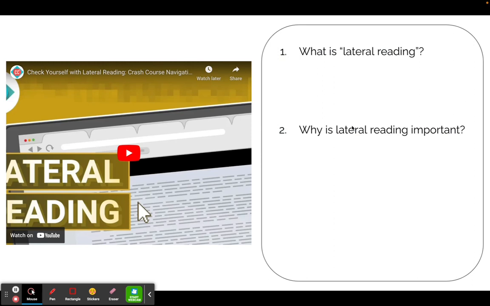So to start off, we're going to be watching this video, not all of it, most of the video, about lateral reading. This is going to help us with trying to find some sources. Last week, you might have forgotten because it was so brief, but we did technically start our persuasive essay. We looked at the instructions and went over some brainstorming to determine our topic. This week, we're going to be really diving into planning, finding sources, outlining, and things like that. But before that, we have to have an understanding of how to do that in a successful way. So we're going to be watching this video about lateral reading, and you're going to answer these two questions.